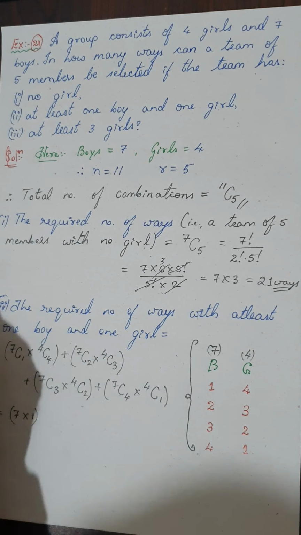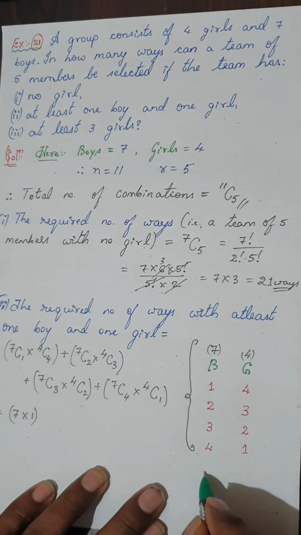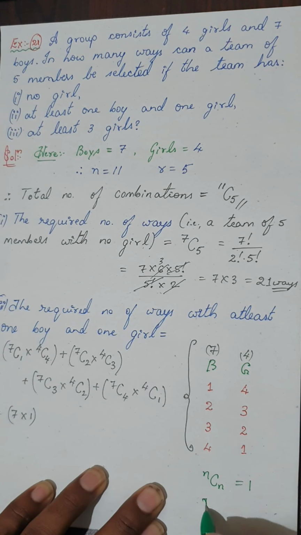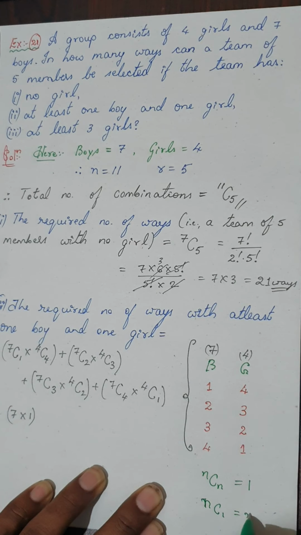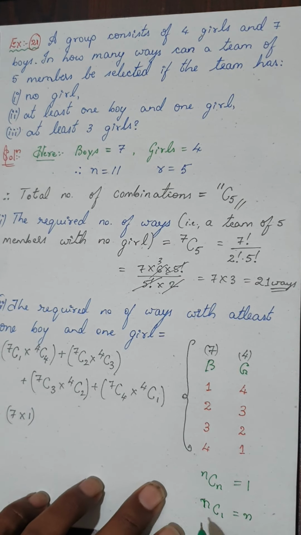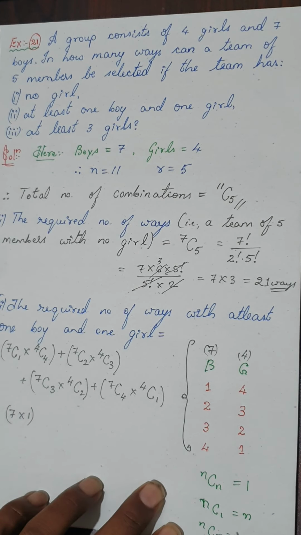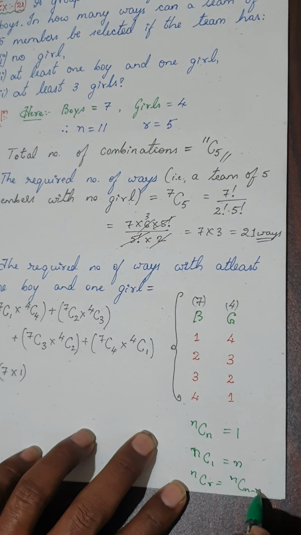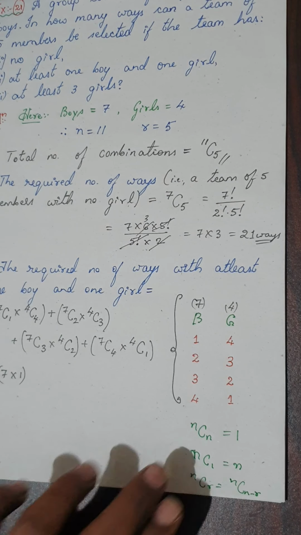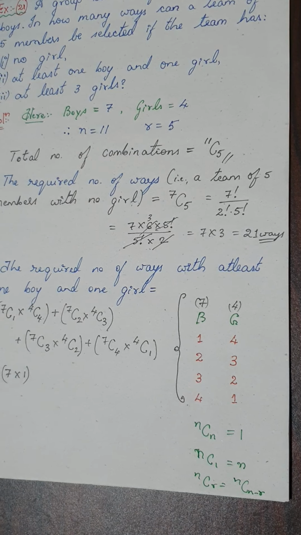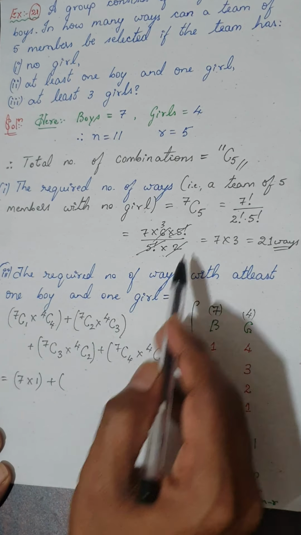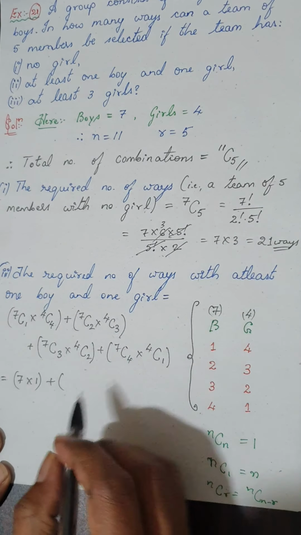Are you following? These are all shortcuts you have to remember. nCn is nothing but 1, and nC1 is nothing but n. Also remember nCr is nothing but nC(n minus r). Using these simple results, let us solve this. Next, plus 7C2. We have already found that 7C2 and 7C5 are both the same.